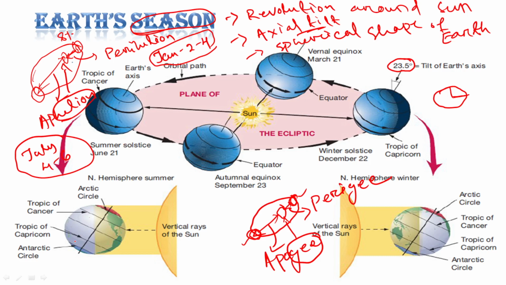Or in other words, when the Earth is closest to the sun,